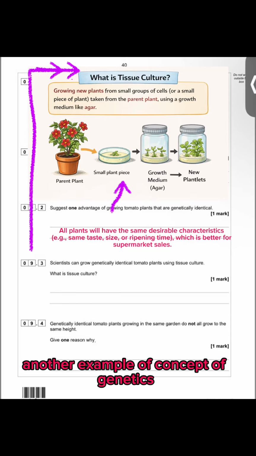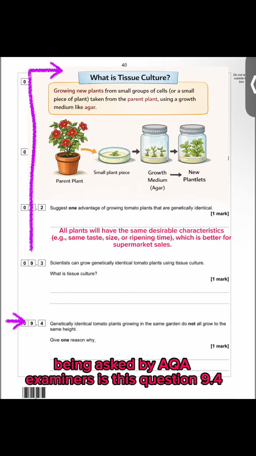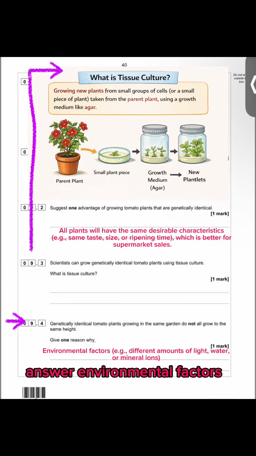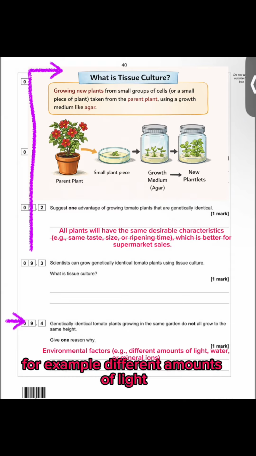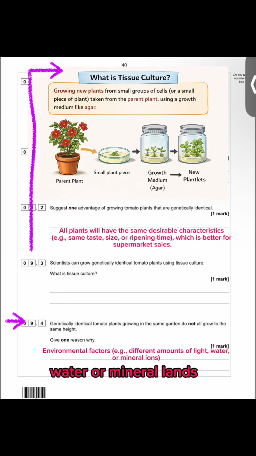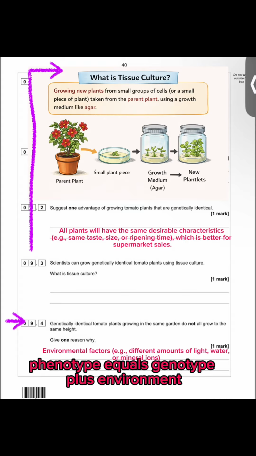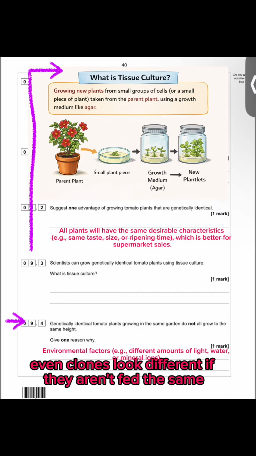Another example of a genetics concept being asked by AQA examiners is question 9.4, which asks you to give one reason why genetically identical plants do not all grow to the same height. Answer: environmental factors, for example, different amounts of light, water, or mineral ions. Here is an exam tip: phenotype equals genotype plus environment. Even clones look different if they aren't fed the same.